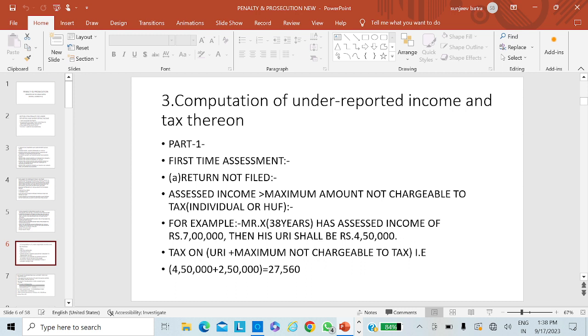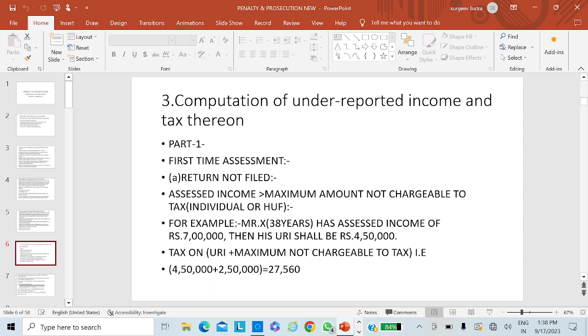If the income assessed as per the normal provision is 10 lakh and the under-reporting of income is 2 lakh, then we will first take 10 lakhs minus 8 lakhs, and whatever the amount, that will be the under-reporting of income.